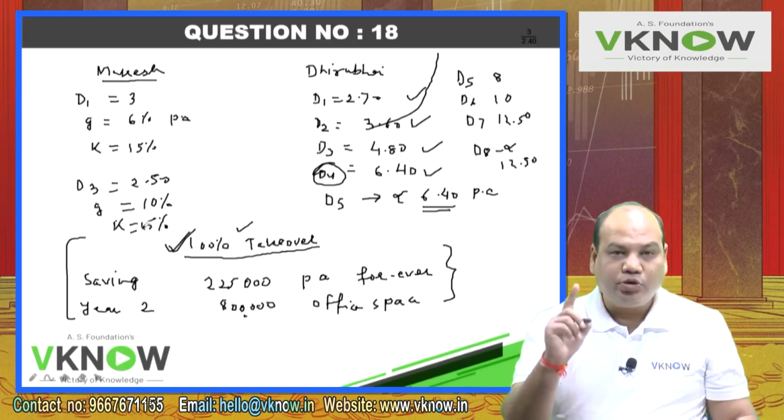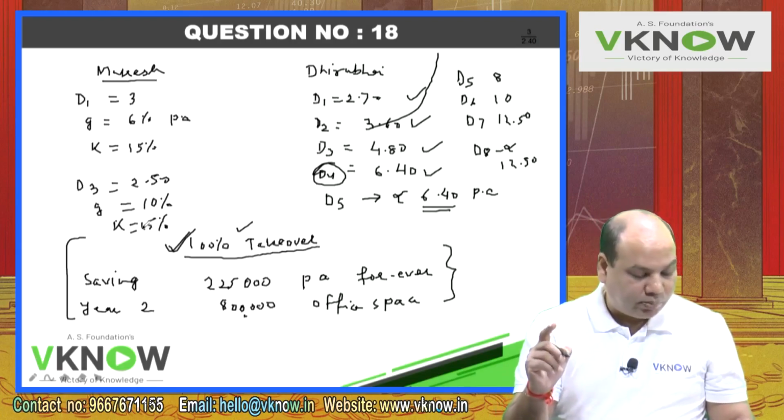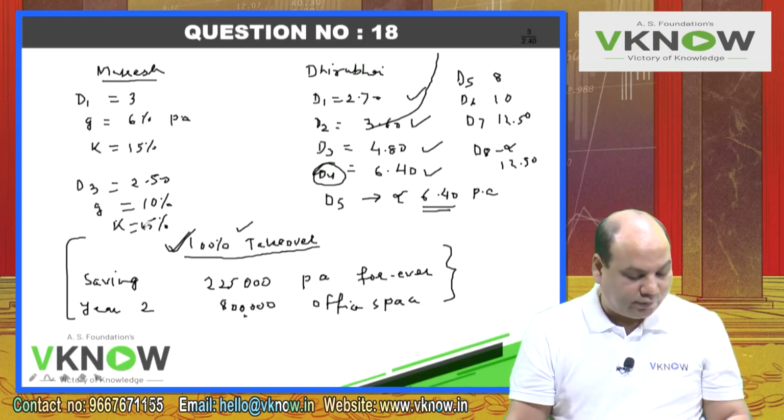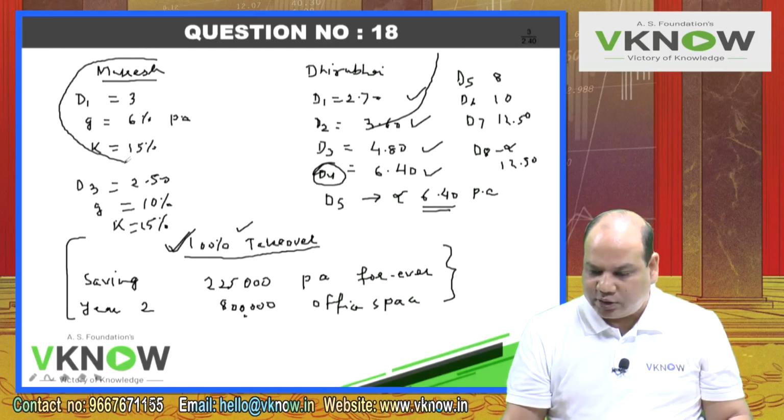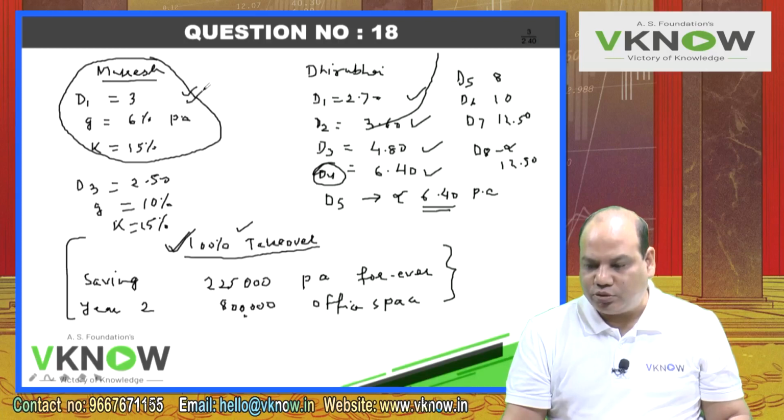You are required to, question number 1, find the valuation per share for a minority investment in each firm, Mukesh and Dhirubhai, which would provide the investor with a 15% rate of return. Now in case of minority investment, you have to accept what is paid to you. So in case of Mukesh, I will get 3 rupees dividend in year 1, which will grow at the rate of 6%.